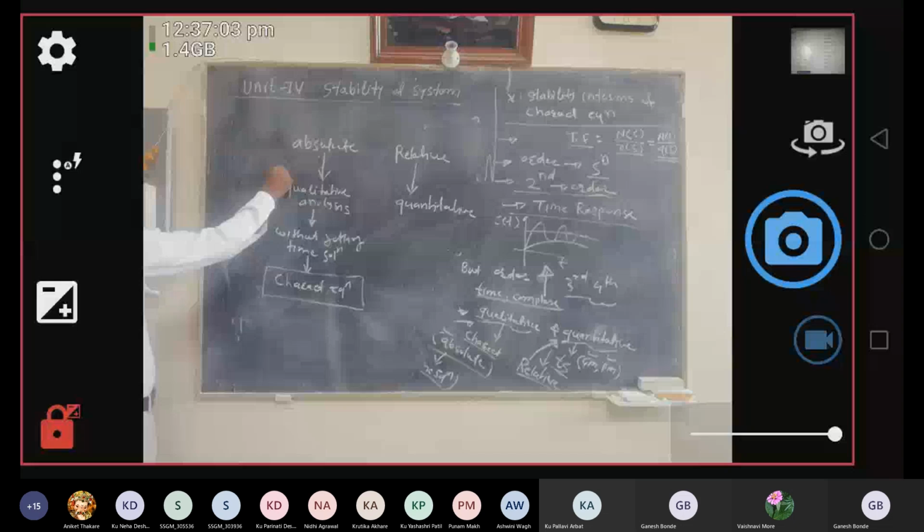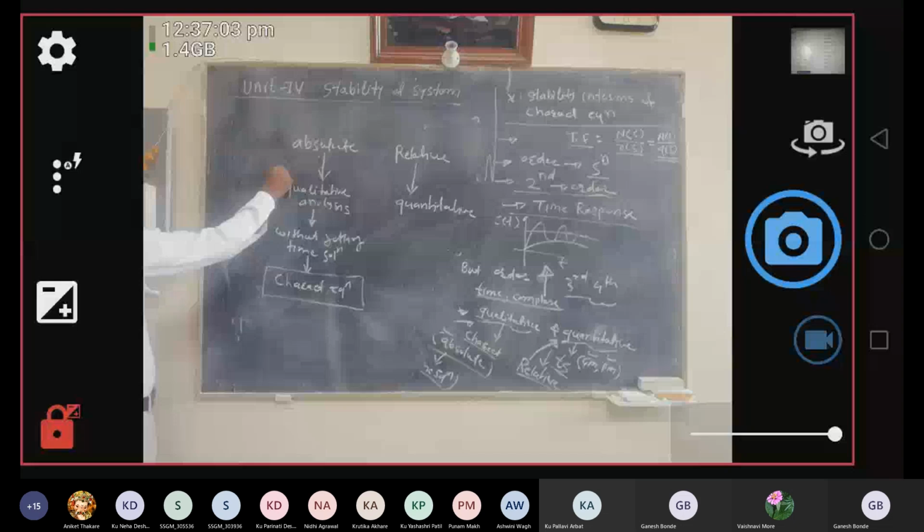Okay, so please note down this. In general, the transfer function of any system is denoted by n of s upon q of s, numerator upon denominator, where q of s is the characteristic equation.